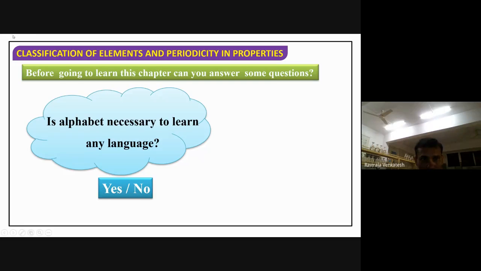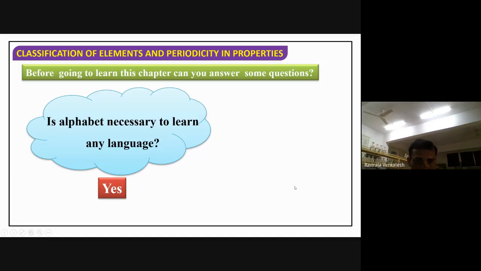Definitely, we need to know the alphabet. Yes, sir. Without the alphabets, ABCD, you can't learn the English language. Similarly, you can't learn Marathi or Kannada without their alphabets. Of course, you can speak, but it is difficult for us. If anything is written on the board, you can't read it. So before learning any language, you need to learn the alphabet.